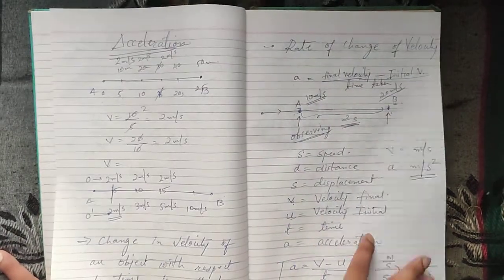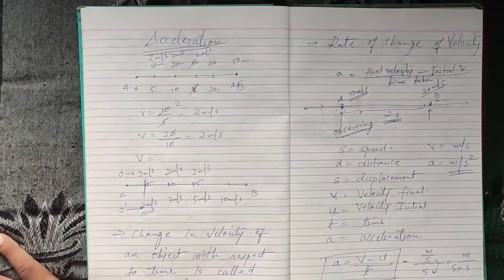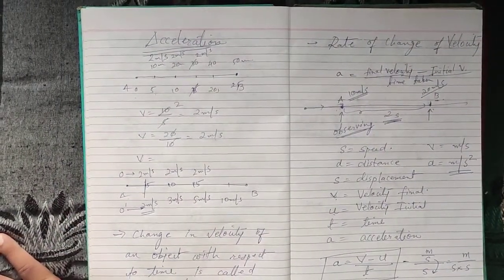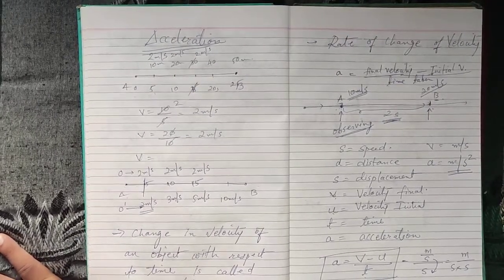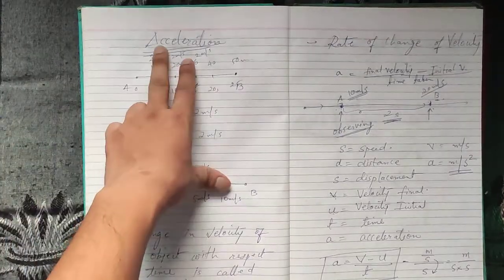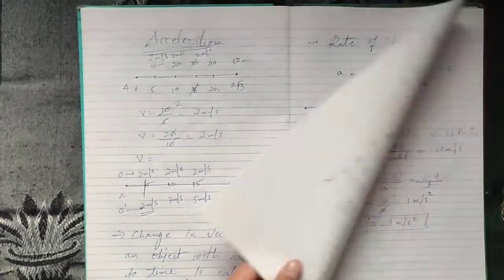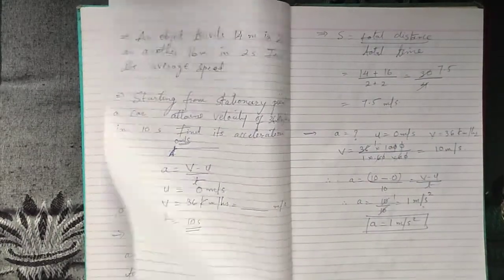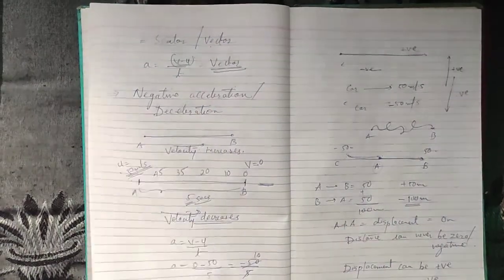Acceleration. So with equal intervals of time, when we check the velocity of an object and it is changing, then it is known as acceleration. If the velocity is increasing, then it is acceleration, and if velocity is decreasing, it is deceleration. If velocity is decreasing, then it is negative acceleration or deceleration.